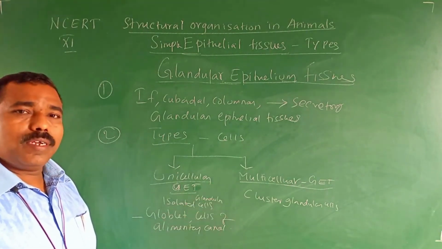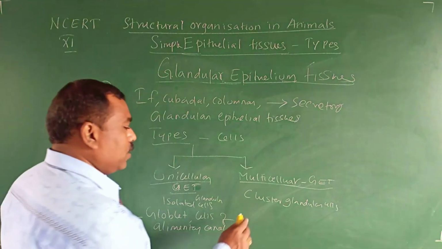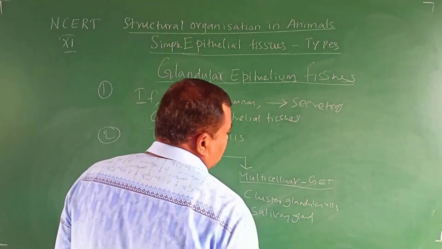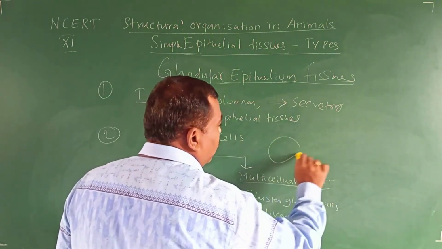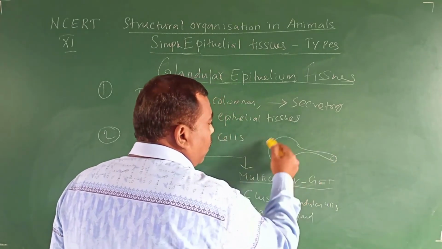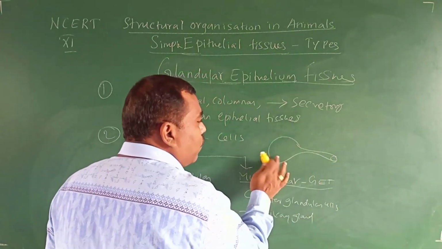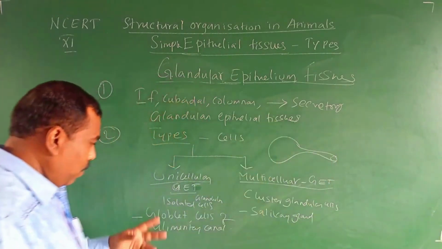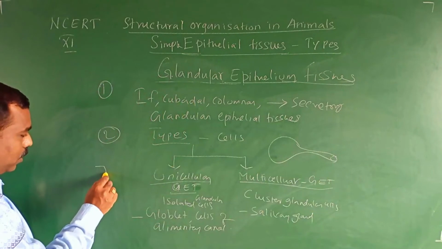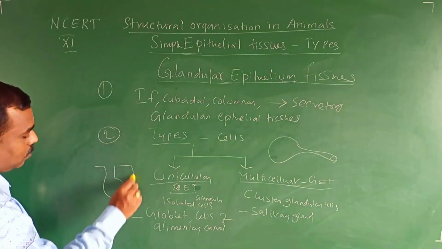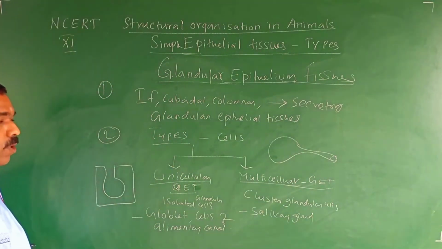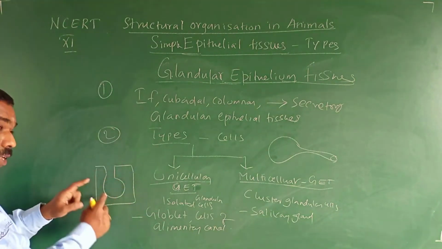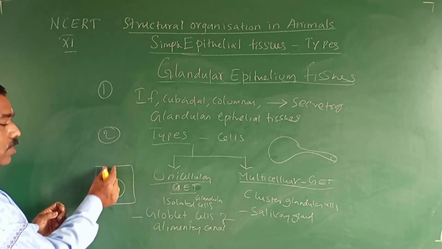Here, a cluster of glandular cells, for example our salivary gland. How will the salivary gland be? One balloon-like structure made up of many cells. The duct also is made up of many cells. But here, how will it be? One cell itself is a single cell, with one cavity. The cavity has a duct. The cavity has a balloon shape and one duct shape.